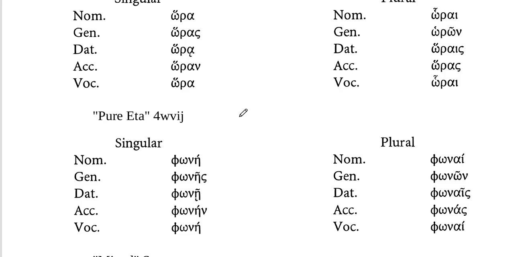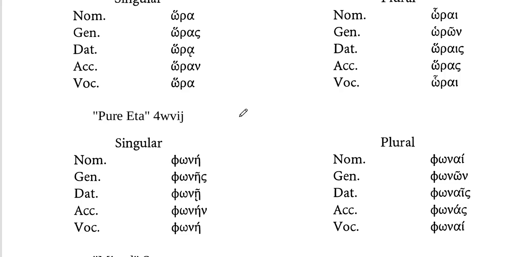It's where we get the word phone or phonetic or telephone. Phone, it's ending with an eta. And so now your nominative is just the eta. Genitive is eta sigma rather than alpha sigma. Dative, eta iota subscript. And then accusative, eta nu.